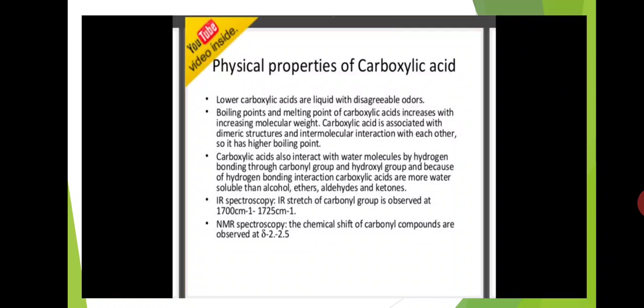Carboxylic acid is associated with dimeric structures and intermolecular interactions with each other, so it has higher boiling points.